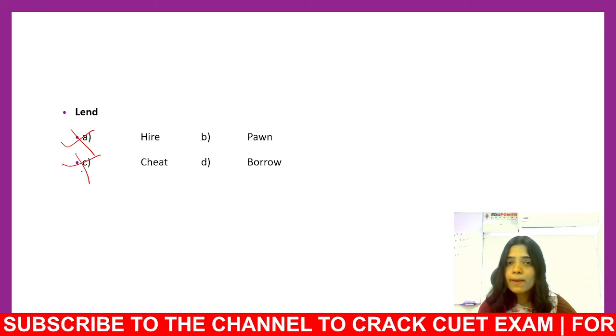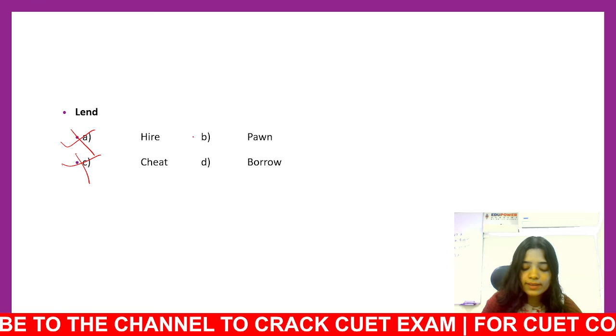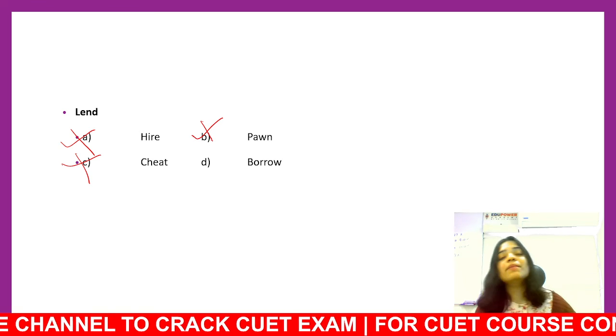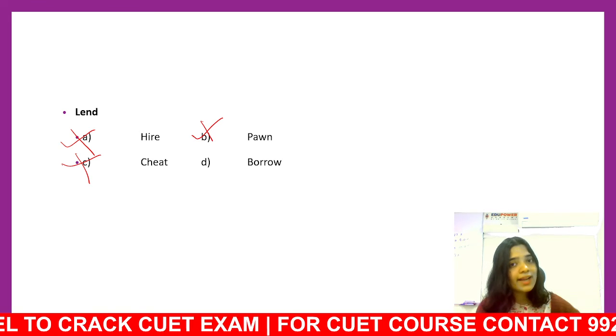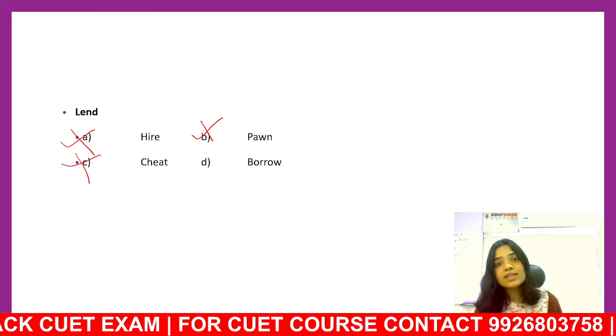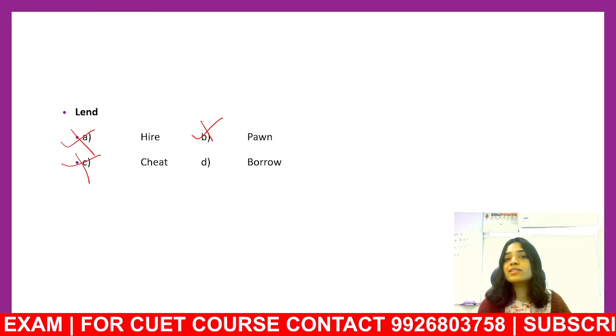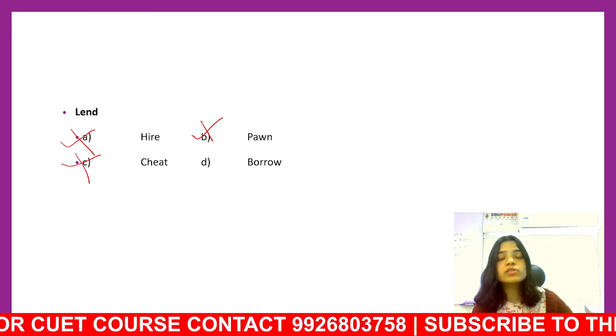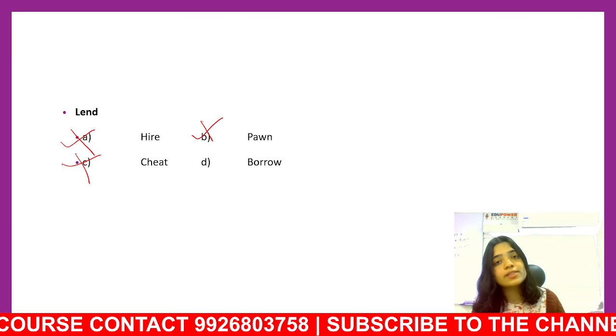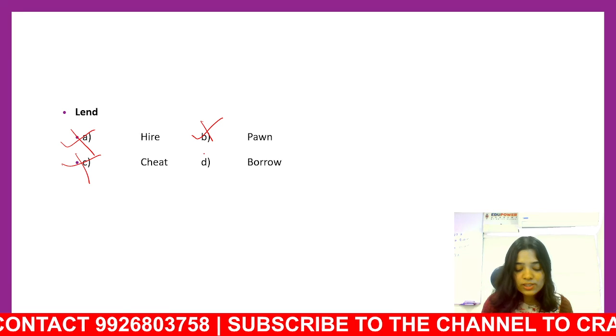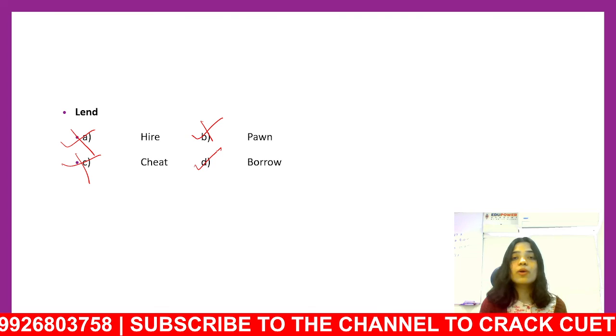Can it be pawn? No, it cannot be pawn. But can it be to borrow? Yes, you lend and the other person borrows. So the opposite of lend is to borrow. You lend something is you give something, you borrow something is you take something. So the opposite of lend is to borrow.